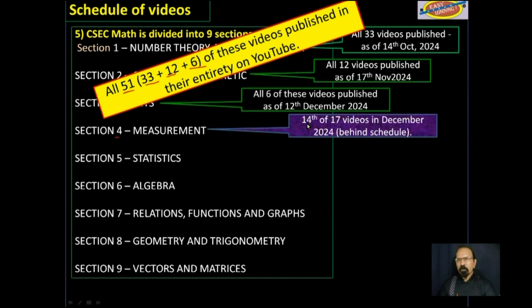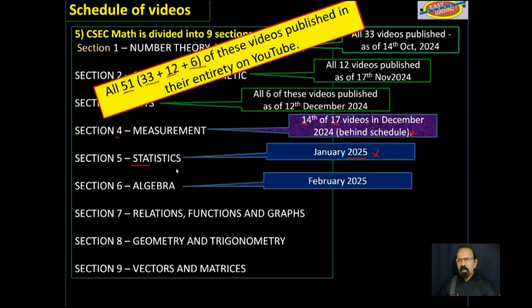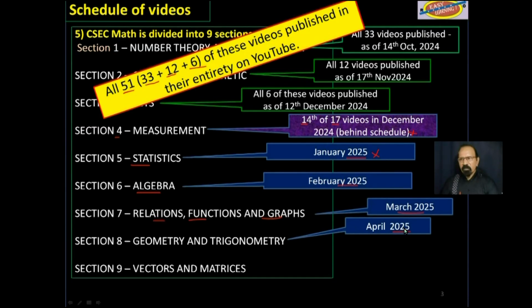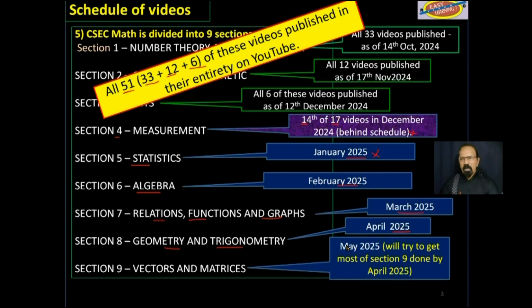We are now at section 4. This is the 14th of 17 videos, and I am behind schedule. January 2025, behind schedule there as well, statistics. And then by February 2025, hopefully, algebra. March 2025, relations, functions, and graphs. By April 2025, geometry and trigonometry. And still hoping to keep this schedule, May 2025, vectors and matrices.